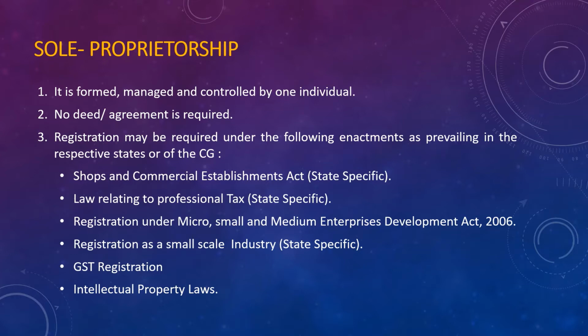So there are some different acts. Whenever you are going to open any sole proprietorship business, there are separate acts which may become applicable to your object or business. Okay, so what are the things that may come? The following enactments may apply in case of the respective states. It depends on the different states or the CG, as per the requirement of the central government. So what are those acts?